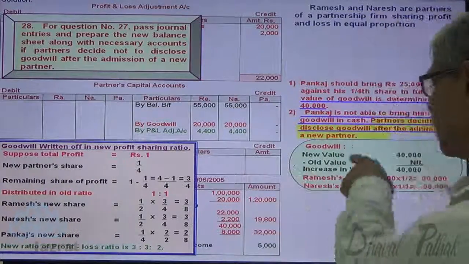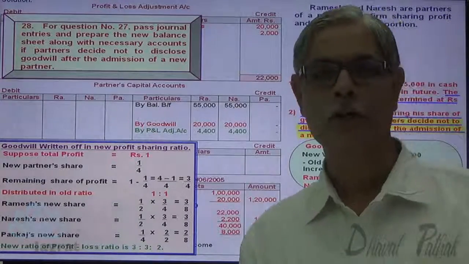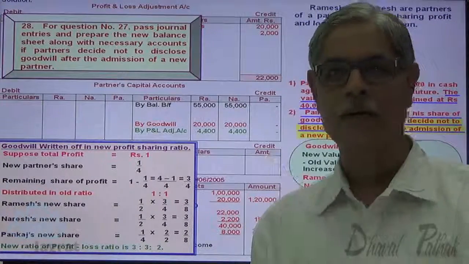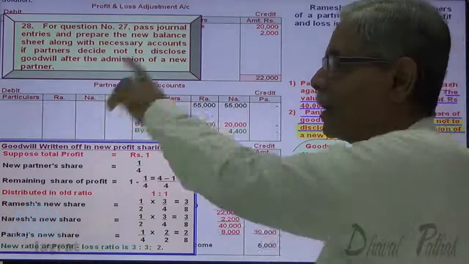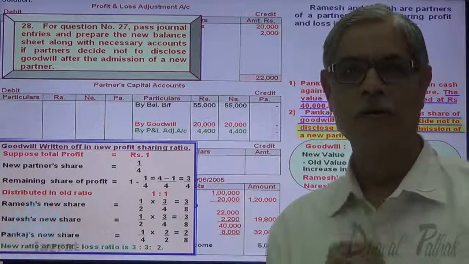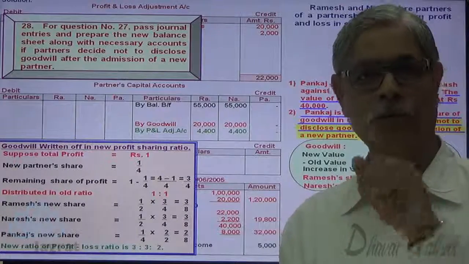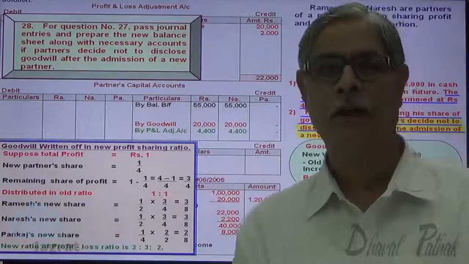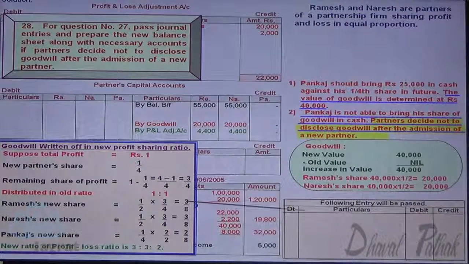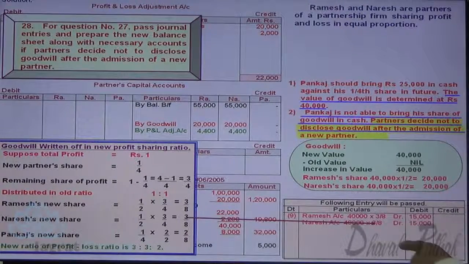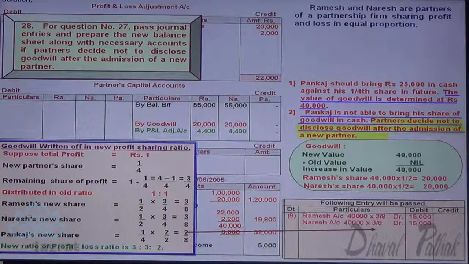Now this goodwill of 40,000 will be written off in the new profit sharing ratio. So 3/8 of 40,000 is debited to Ramesh capital account, 3/8 of 40,000 is debited to Naresh capital account, and 2/8 of 40,000 is debited to Pankaj capital account. Let me do that. Ramesh capital account debit 15,000, that is 40,000 into 3/8. Naresh capital account debit 15,000. And Pankaj capital account debit 10,000, that is 40,000 into 2/8, to goodwill account credit.